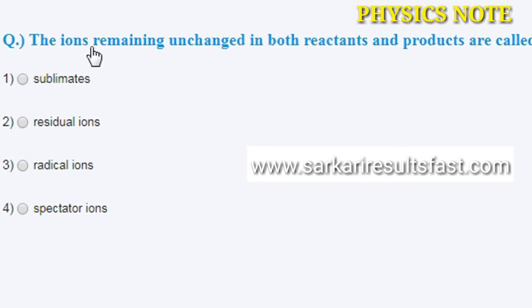Next question: the ions remaining unchanged in both reactants and products are called option A sublimates, B residual ions, C radical ions, and D spectator ions.